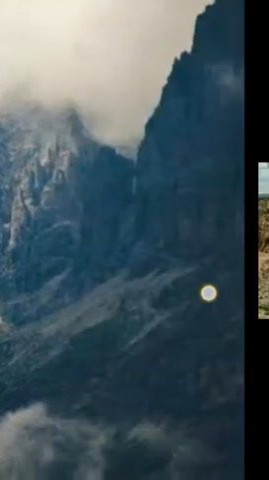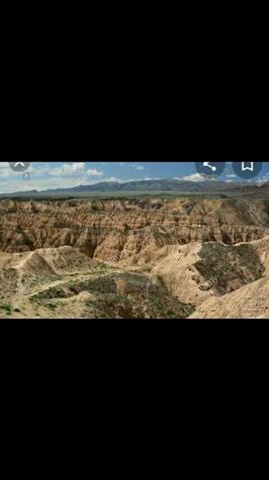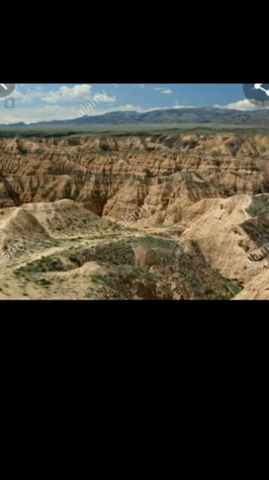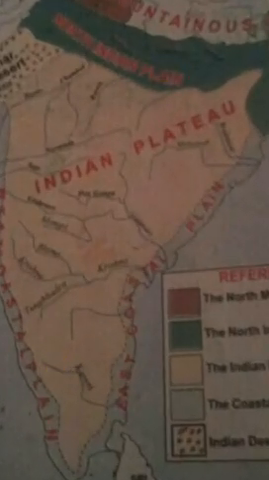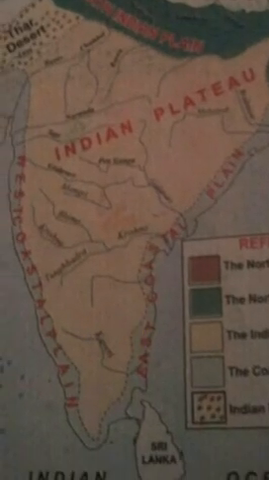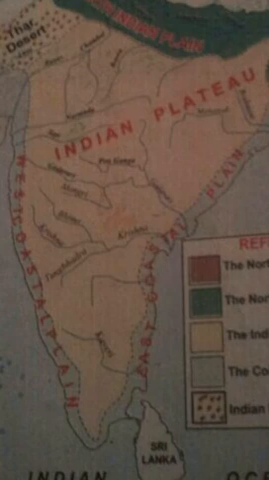Second physical feature of India is plateau. Plateau is like a tableland, and the Indian Deccan Plateau is also known as the Southern Plateau. India's triangular part, like this. Look at this. This triangular shape also shows us the Indian Plateau. And this plateau is elevated land. It slopes from western side to the eastern side.